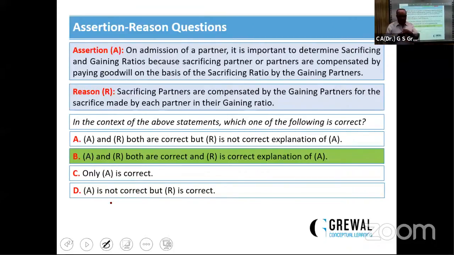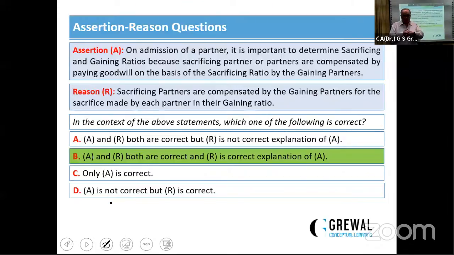Sir, one second. People are asking why the reason is the correct answer. Listen. They're saying it should be sacrificing ratio. Sacrificing partners are compensated by the gaining partner for the sacrifice made by each partner in their sacrificing ratio. It should be... yes, it should be.